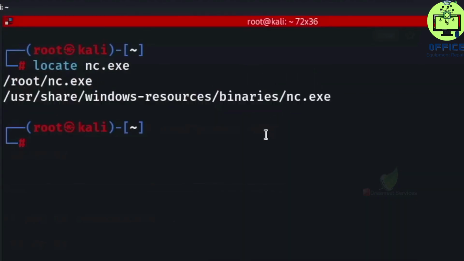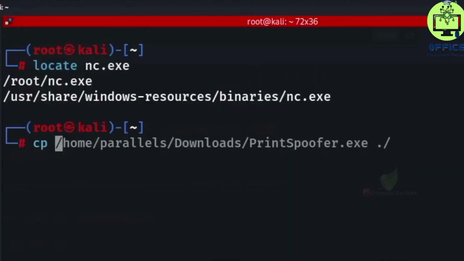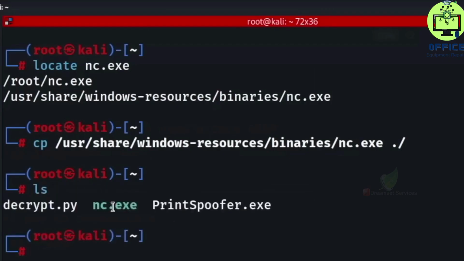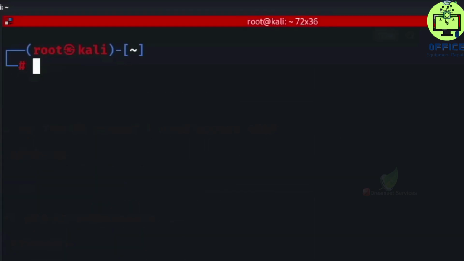So let's copy that and let's paste it right here. Now if I do ls, you'll see that we have nc.exe over here. So let me clear my screen.